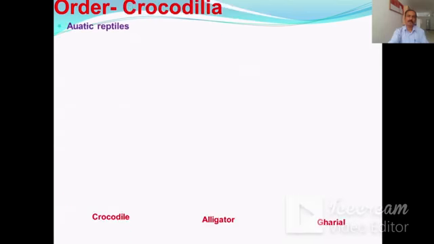The next order is the order Crocodilia. The animals belonging to this order are the aquatic reptiles. There is a sternum. The skin is thick with bony plates and the scutes.